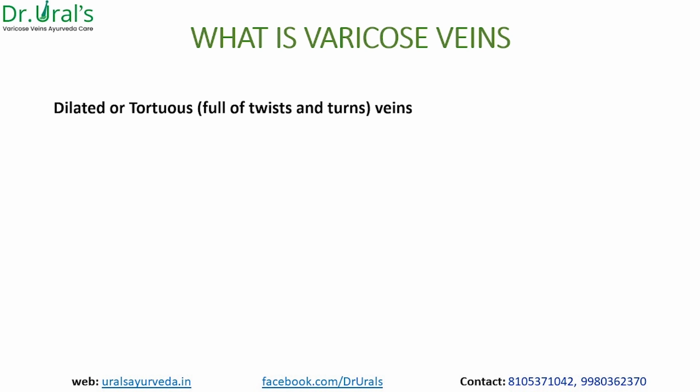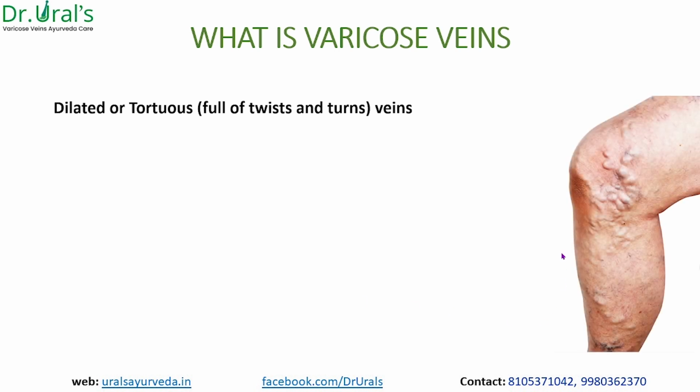It can be a dilated condition of the vein or a tortuous condition, that is twisted or turned veins, like we are seeing in the image here. So it need not be twisted like this. It can be what we call Sira Darshana. It's naturally seen in a Vata Prakriti person. But if it is abnormally seen, that means it was not there prior and now we can see it, that is where we need to consider the beginning of a varicose vein.